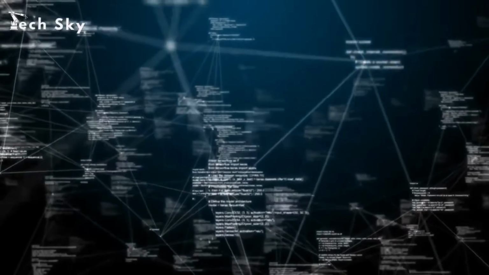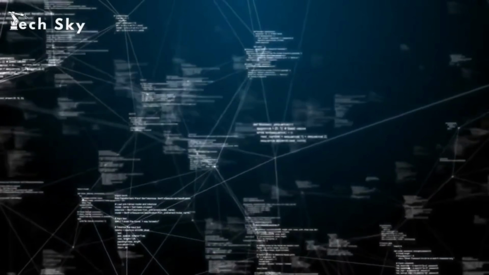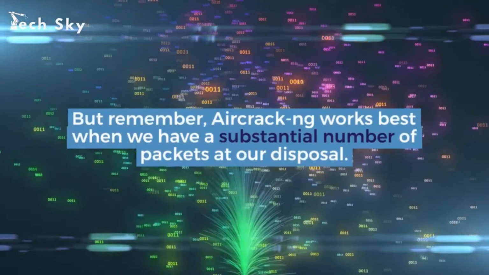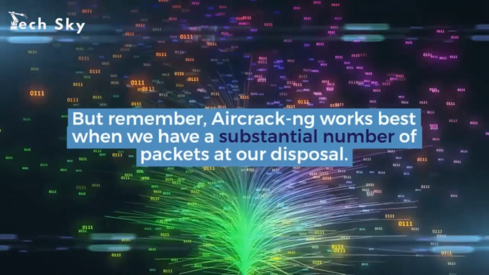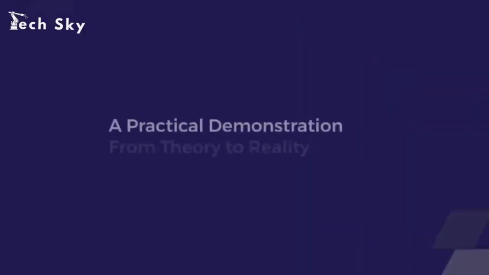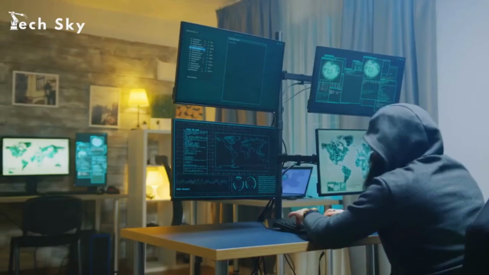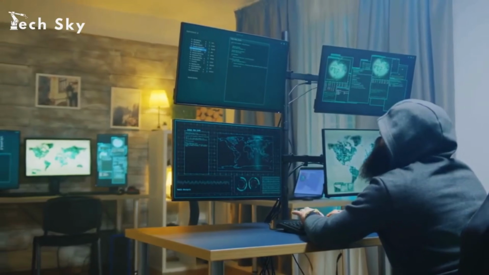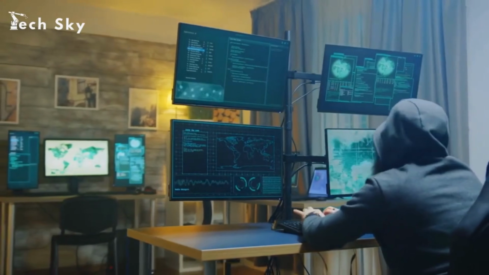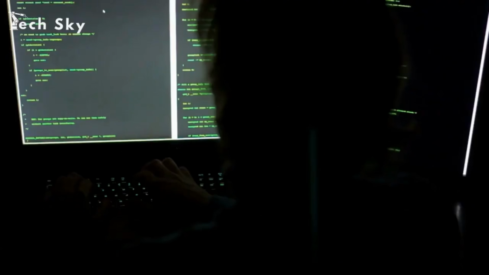It's like wielding a digital wand that magically transforms raw data into actionable insights. But remember, Aircrack-ng works best when we have a substantial number of packets at our disposal. A practical demonstration. From theory to reality. Now that we've laid the groundwork, let's witness WEP cracking in action with a practical demonstration.